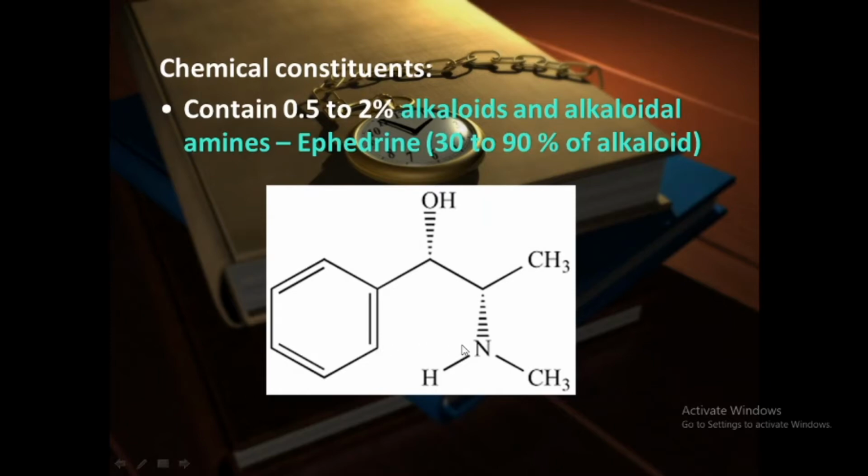The other example of a proto-alkaloid is colchicine, which is obtained from Colchicum autumnale. So here two different alkaloids, ephedrine and colchicine, are proto-alkaloids where the heterocyclic ring is absent. They contain nitrogen but not in a heterocyclic ring. Another important thing, ephedrine is synthesized from the amino acid phenylalanine. So phenylalanine is a precursor amino acid used for the synthesis of ephedrine. This is again an important point as per the GPAT.